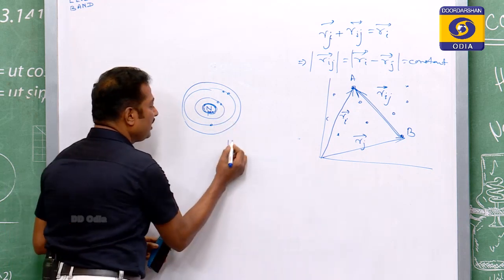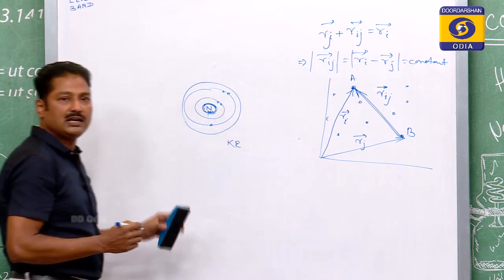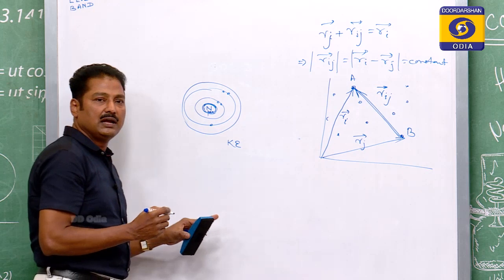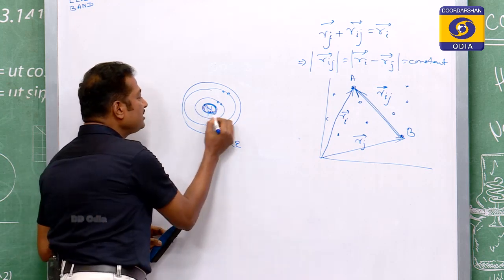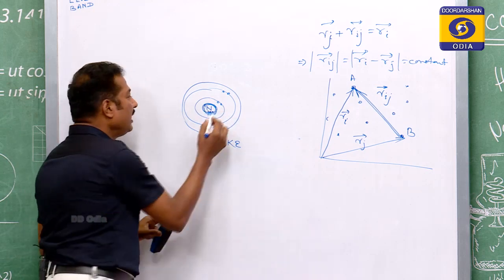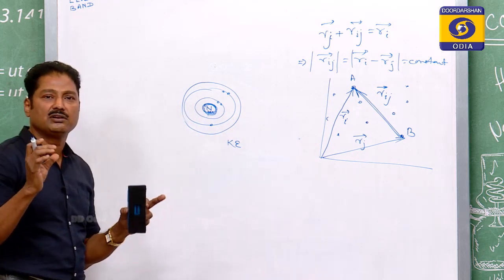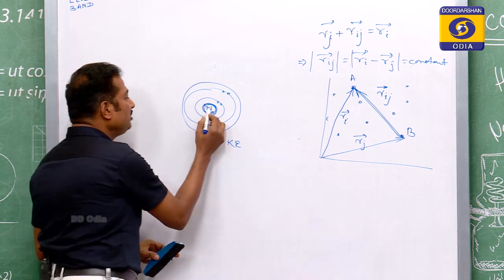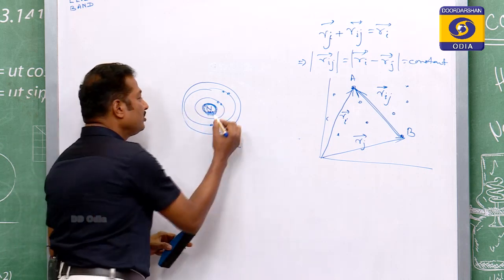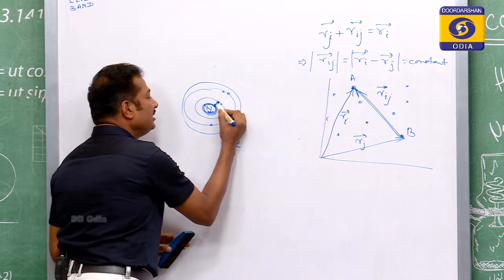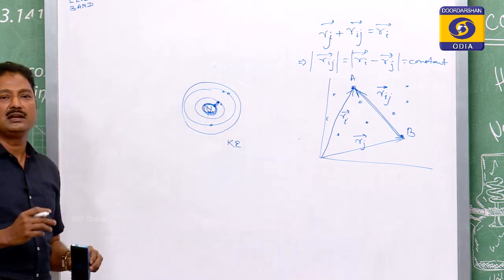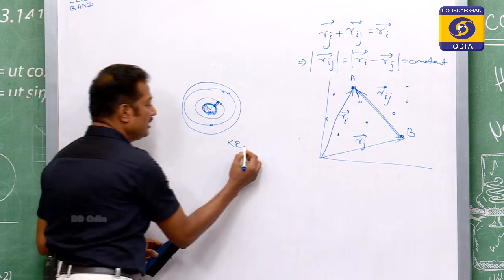And because the nucleus is positively charged and the electron is negative, there will be electrostatic attraction between the nucleus and the electron. This attraction will give you another energy, that is potential energy.